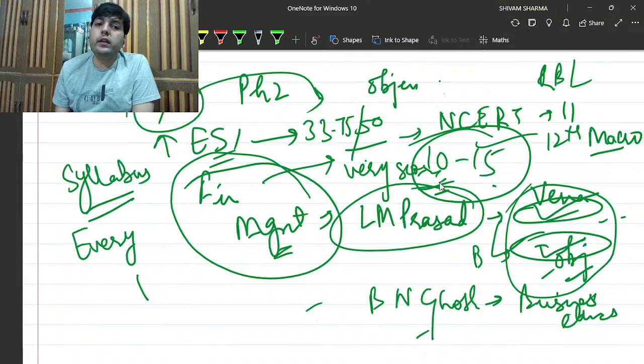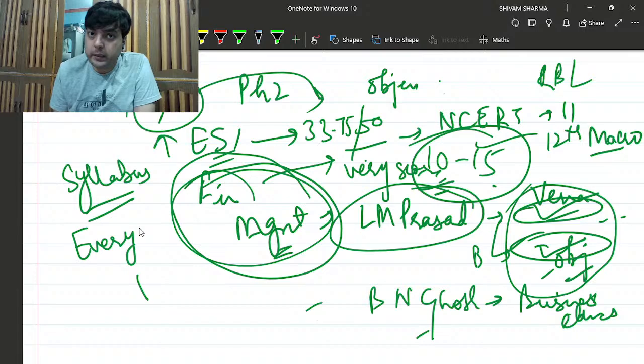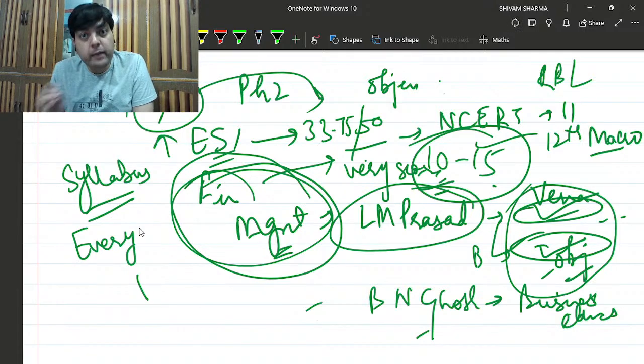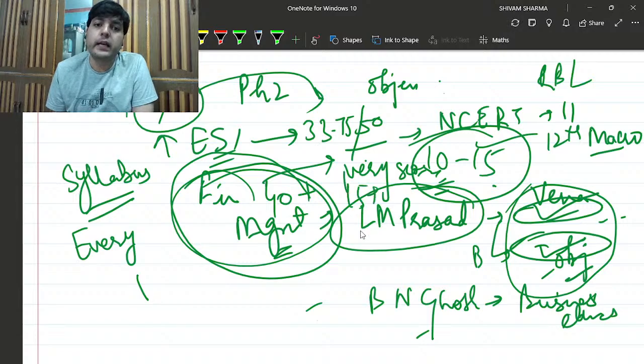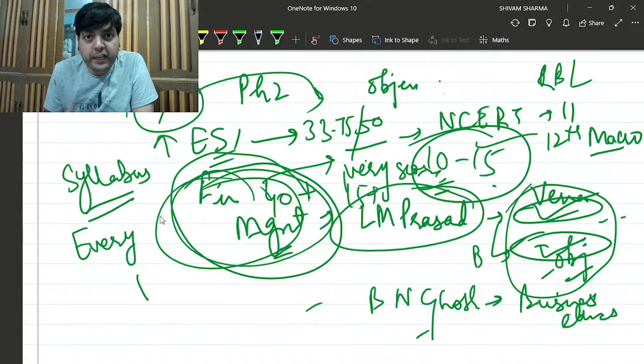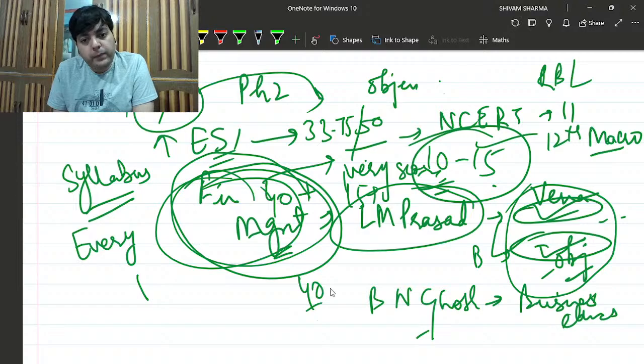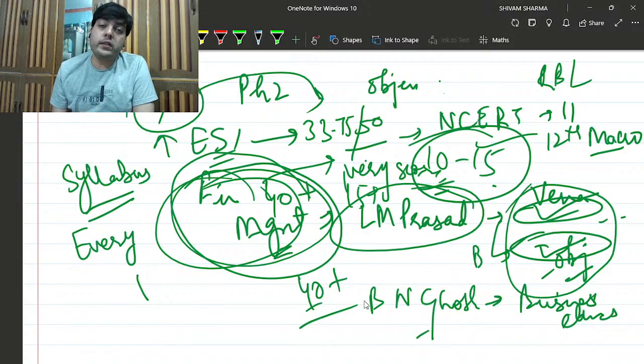So please make sure that whatever you are reading from finance and management, it should be on your fingertips, because every aspect can be answered. You can score 40 plus or even 45 plus in finance and management objective paper, and about 40 plus in the descriptive paper. So you can score really very well in the FM paper.